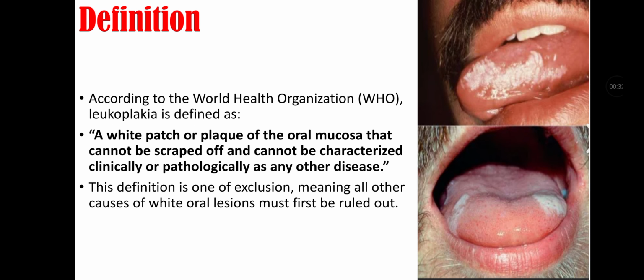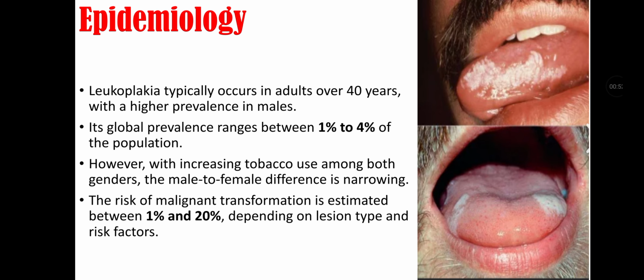Definition of leukoplakia. According to World Health Organization, leukoplakia is defined as a white patch or plaque of the oral mucosa that cannot be scraped off and cannot be characterized clinically or pathologically as any other disease. This definition is one of exclusion, meaning all other causes of white oral lesion must first be ruled out.